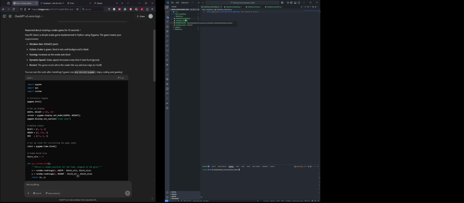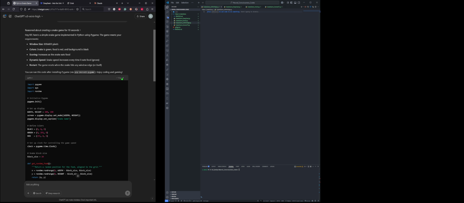I need to create different Python files, which I already have created. I created this snake game for four of the models: o3-mini, Grok, DeepSeek, and Sonnet 3.7 from Claude. I already activated my virtual environment, and my pip install of Pygame is already done.